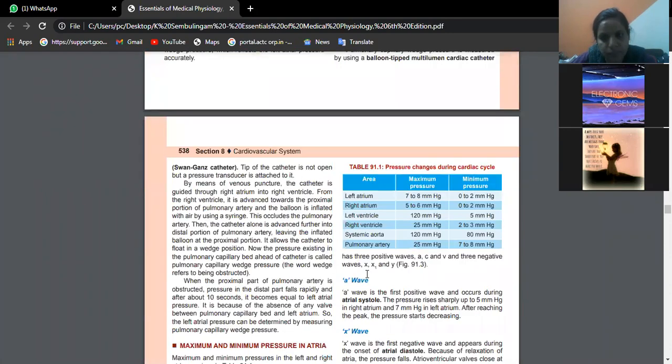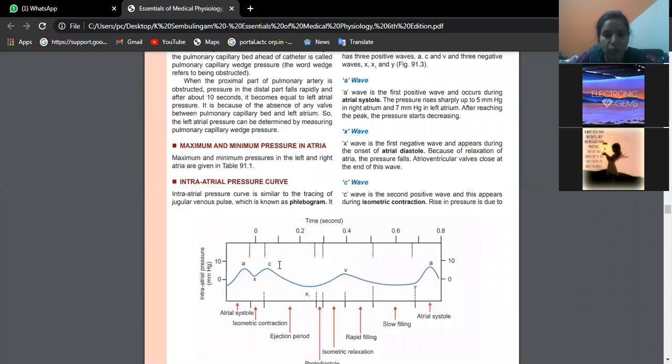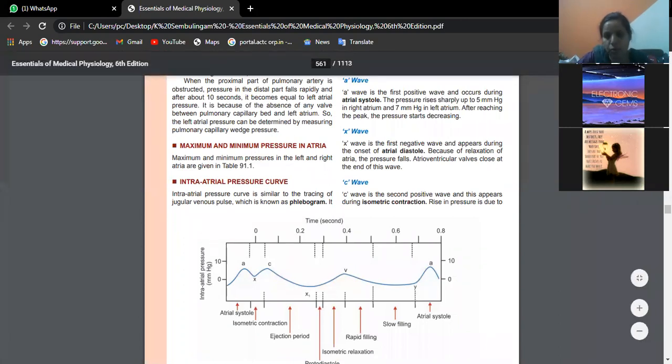See here, the pressure changes in the cardiac cycle, you please learn this table well. How much pressure is there in the left atrium? How much is the maximum, how much is the minimum? Now I'll take you to the question once again.